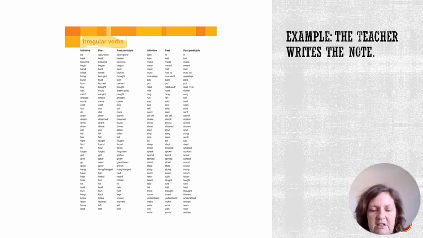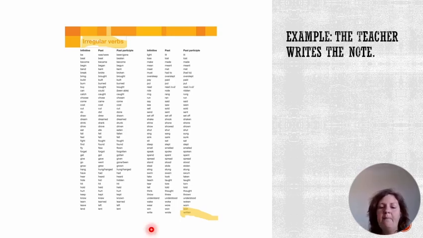we actually have to do something different. And if you look at the very last word there, write, the past participle version of write is written. And so I'm quickly going to use this verb written to do one more example of changing from active to passive voice with you. So for active and passive voice, I've got the sentence, the teacher writes the note.